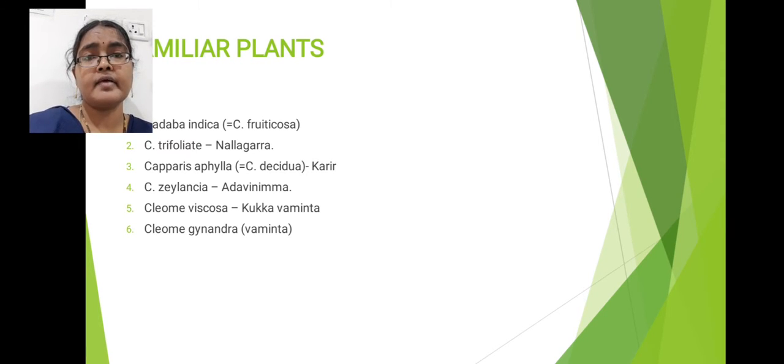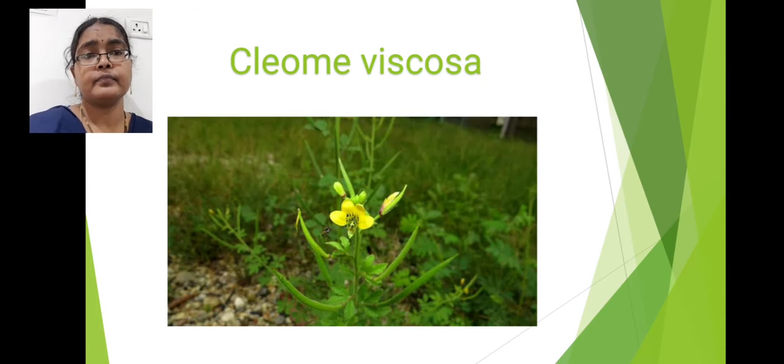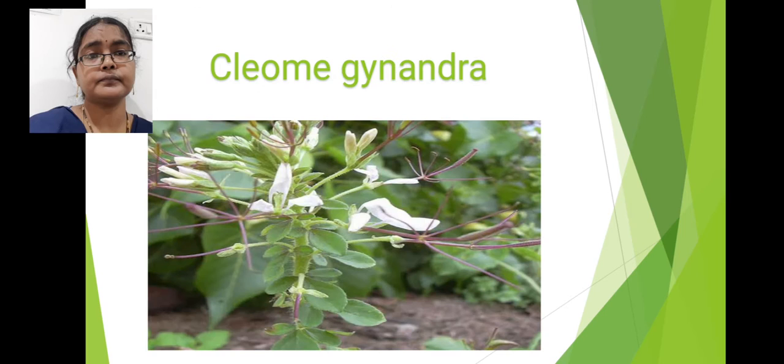Next, commonly available species which grow abundantly in the rainy season are Cleome viscosa, commonly called as Kukkavaminta. Next one is Cleome gynandra, commonly called as Vaminta. These are some of the important plants belonging to Caparidaceae family. Here in this image you can see Cleome viscosa plant. This is Cleome gynandra plant.